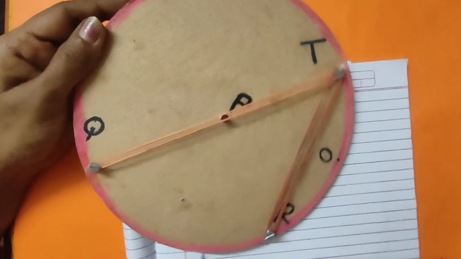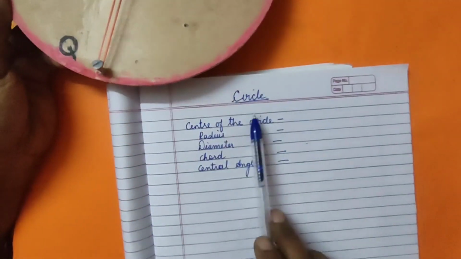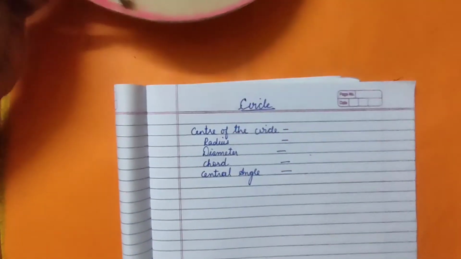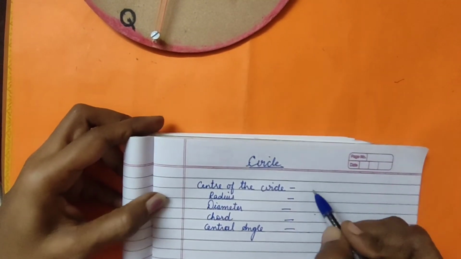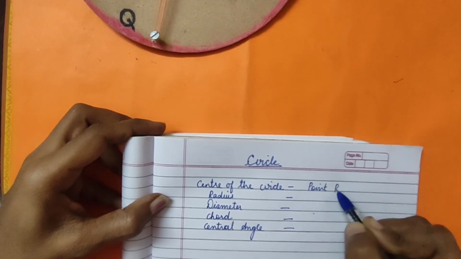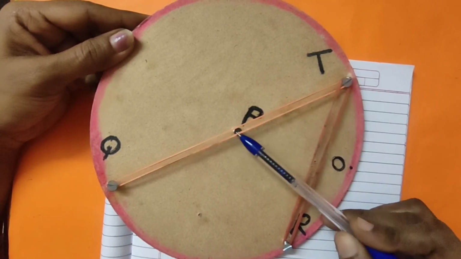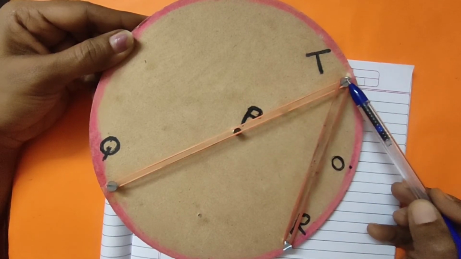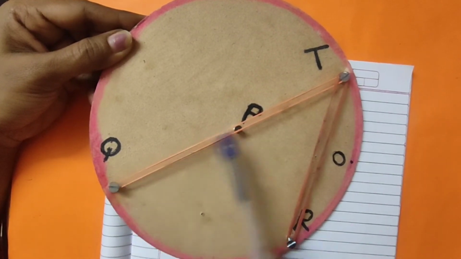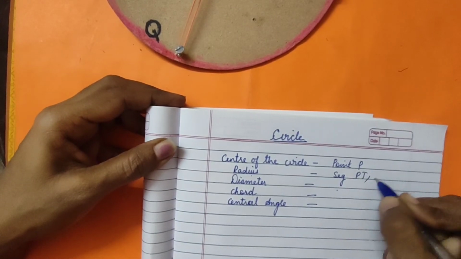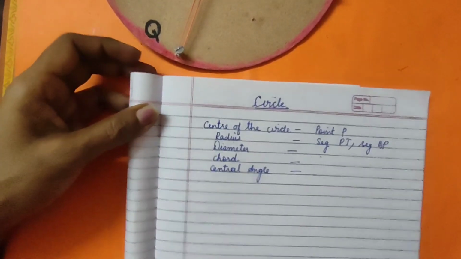Now using this figure, we are going to find out these parts. What is the center of the circle? The point P. So how should I write it? The point P is the center of the circle. Now what is the next question? Radius. What all can we have as the radius here? PT is also one radius. What is the condition? One end at the center of the circle and the other end on the circle. PT is one radius. What is the other radius? QP. You can use the word segment: segment PT and segment QP are the radii.